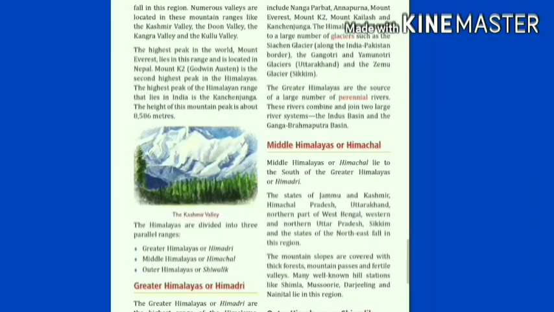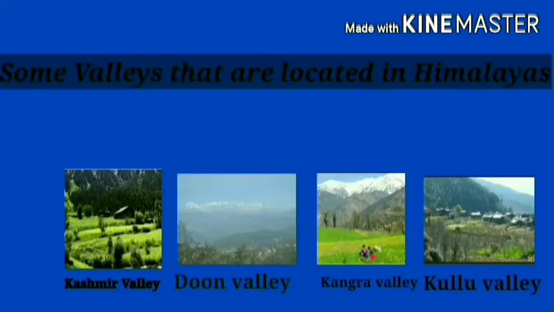There are numerous valleys located in this mountain range, like the Kashmir Valley, the Doon Valley, the Kangra Valley and the Kullu Valley. So these are the valleys which are located in the Himalayas.